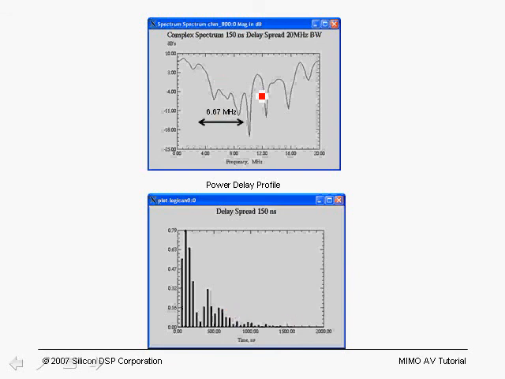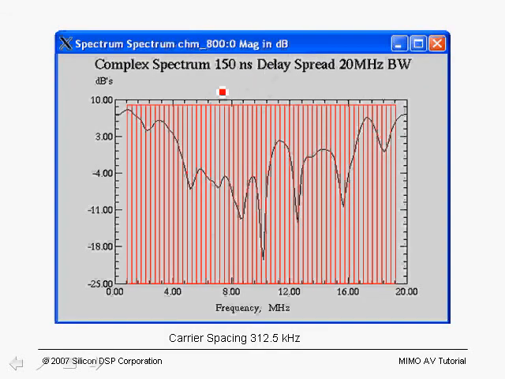Now whenever we have a situation that over a wide bandwidth we have frequency selective fading, we have to come up with a modulation scheme in which we have flat fading per carrier, and that's where we use OFDM. If we take a look at the next picture here, we're looking at the bandwidth over 20 megahertz, and what we've done is divide the bandwidth into individual bands so that we send a subcarrier through each individual band.